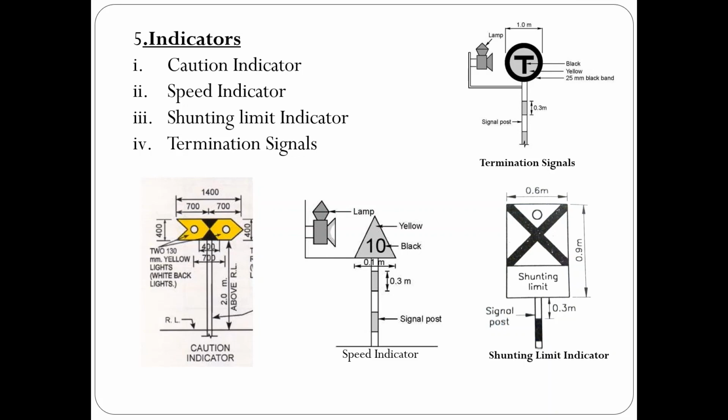So these are the various miscellaneous signals or indicators. There are many more, but these are the main ones that we can see by the side of the track for controlling the movement of trains.